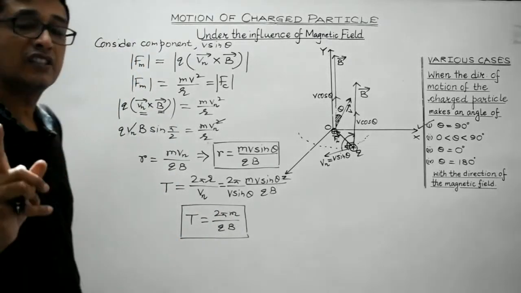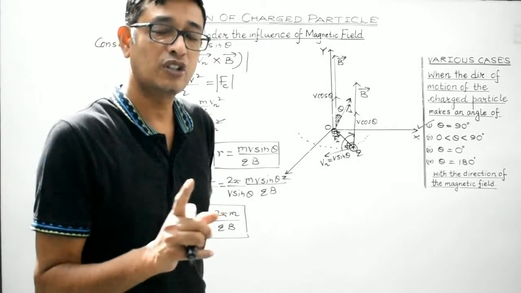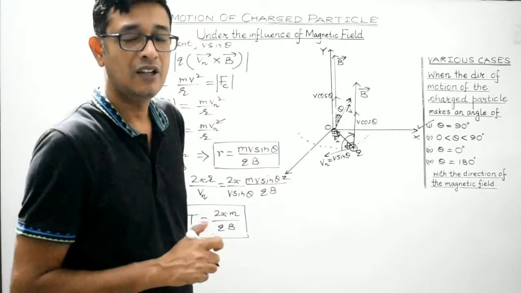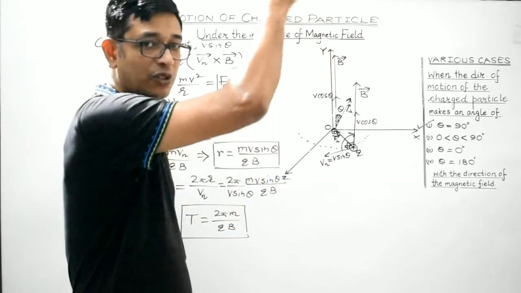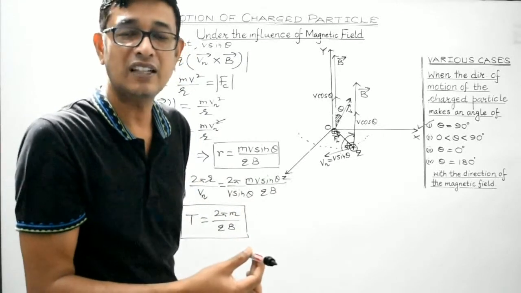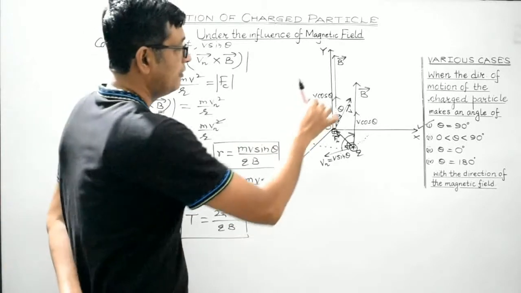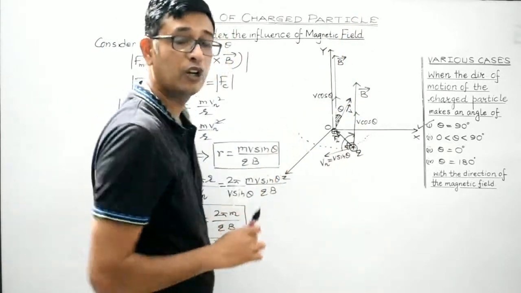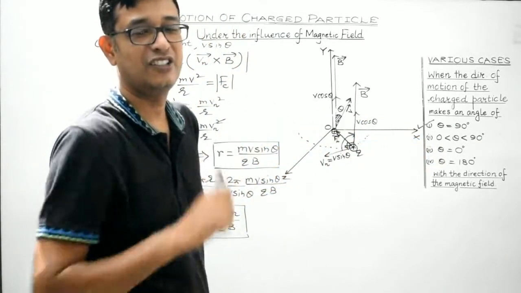So students, what we have discussed is, in case the velocity vector of a charged particle makes an angle theta with the direction of the magnetic field, then we resolve the velocity vector into two components. One, V cos theta along the direction of the magnetic field. The other, the normal component V sin theta, which is perpendicular to the magnetic field. If the magnetic field is assumed to be along the y-axis, then the normal component V sin theta would be lying in the xz plane, isn't it?